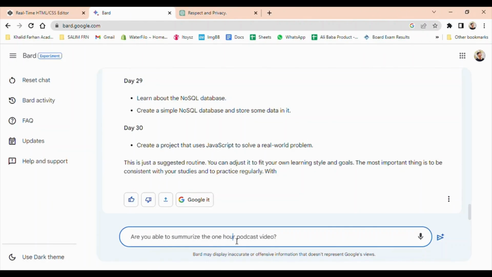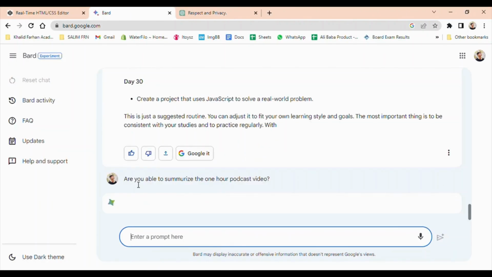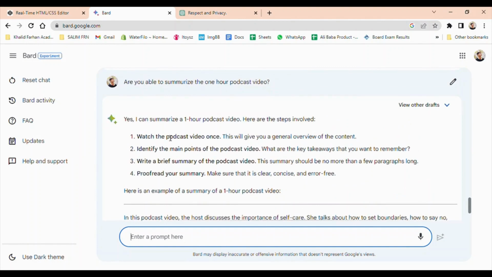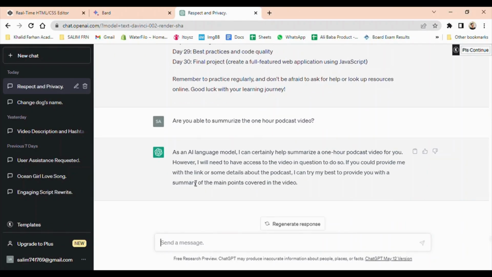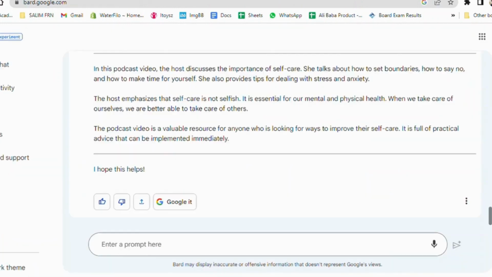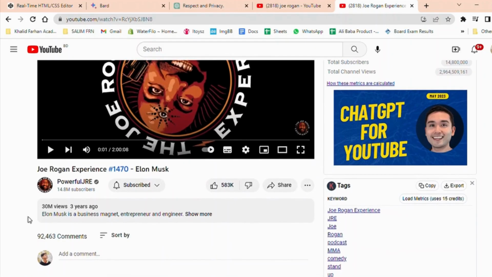I asked both Google Bard and ChatGPT if they were capable of summarizing a podcast video. Both responded affirmatively, indicating that they were capable of performing the task. To put them to the test, I provided Google Bard with a podcast link from YouTube's Joe Rogan Experience featuring Elon Musk.